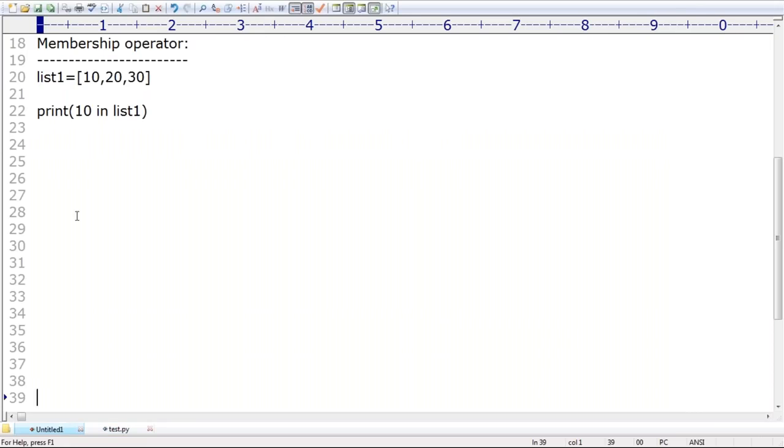In and not in. These two are membership operators, right? Which are identity operators? Is and is not. Observe the difference.